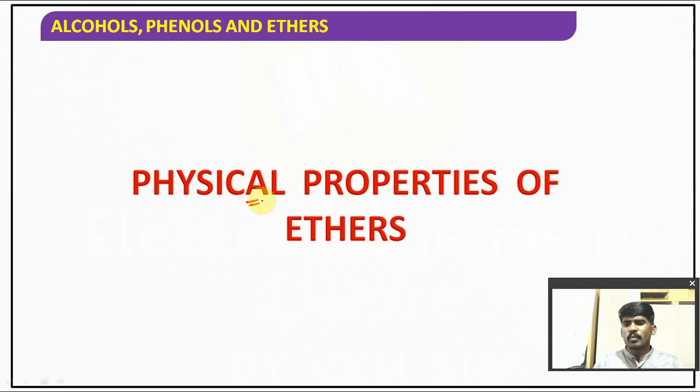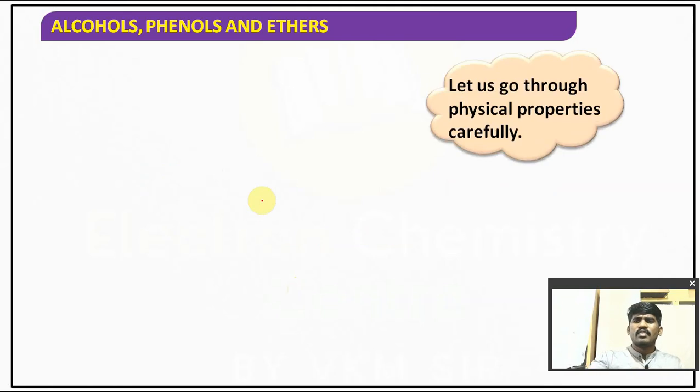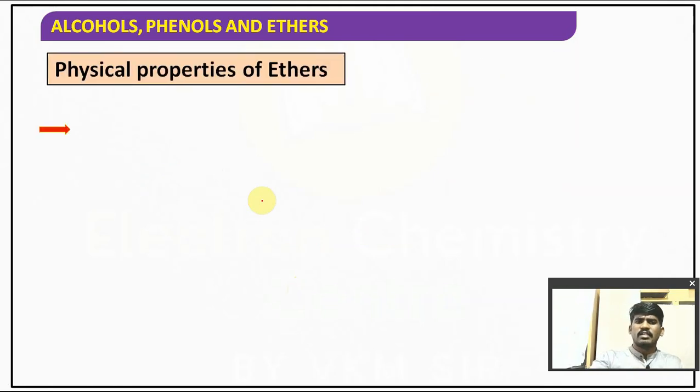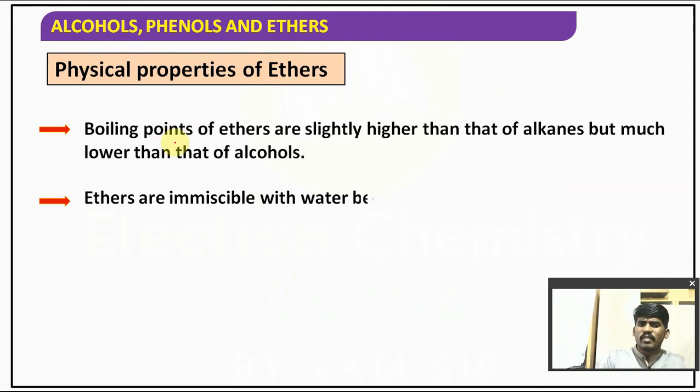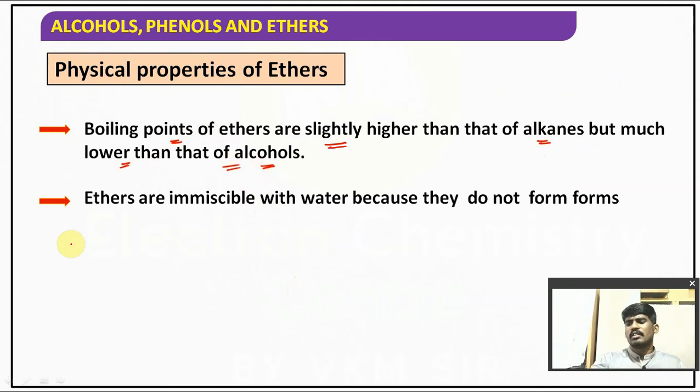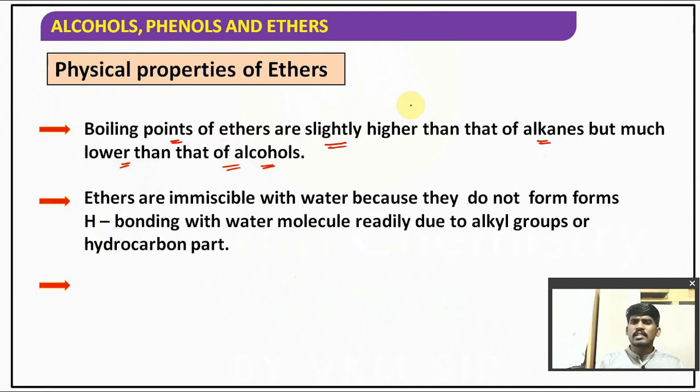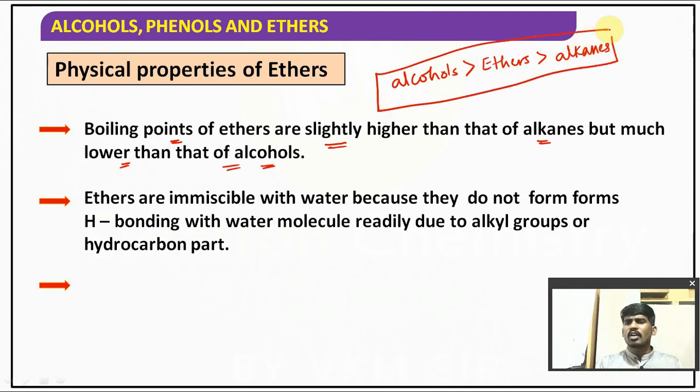Let's talk about physical properties, which are very simple. Ethers, boiling points, when we consider, boiling points of ether are slightly higher than that of alkanes but much lower than that of alcohols. If you give the comparison, alcohols have higher boiling point compared to ethers, and ethers have higher boiling point than alkanes. This order should be given for almost comparable molar masses. Molar masses must be almost similar.